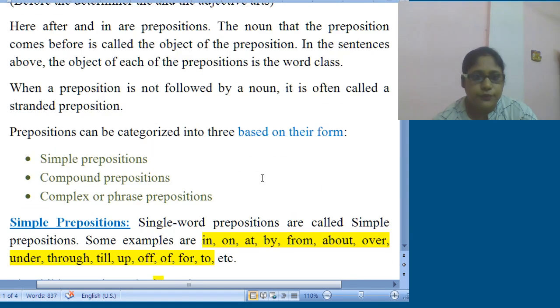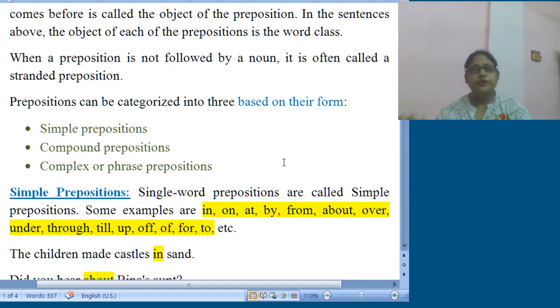Now we can categorize preposition into three based on their form. So based on their form, preposition can be categorized into three. What are they? Simple prepositions, compound prepositions, and complex or phrase prepositions.